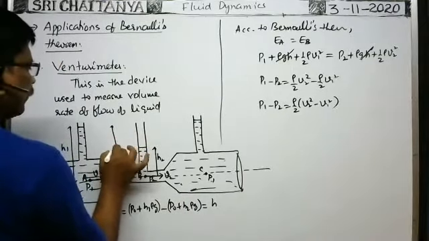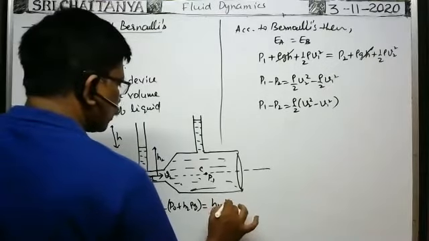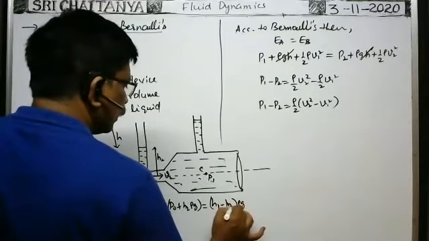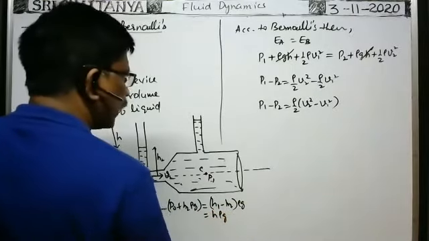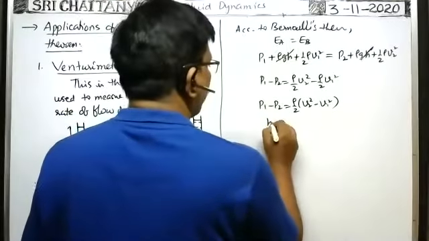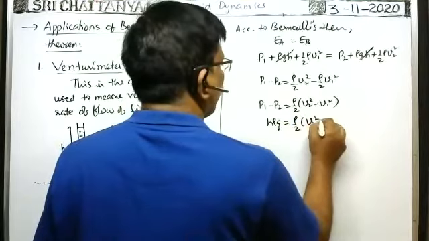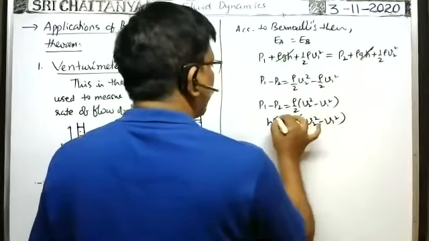This difference in heights of the liquid levels in this tube is say H. Then H1 minus H2 into rho g is equal to H rho g. Okay. So P1 minus P2 can be written as H rho g. H rho g is equal to rho by 2 into V2 square minus V1 square. Here rho cancels.